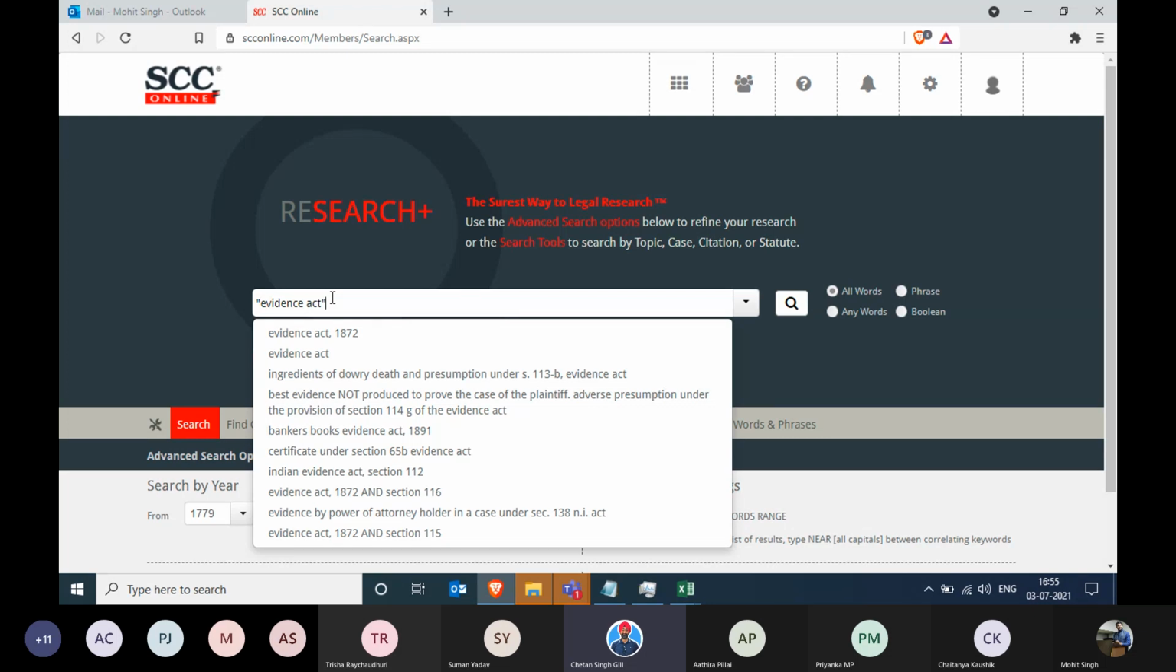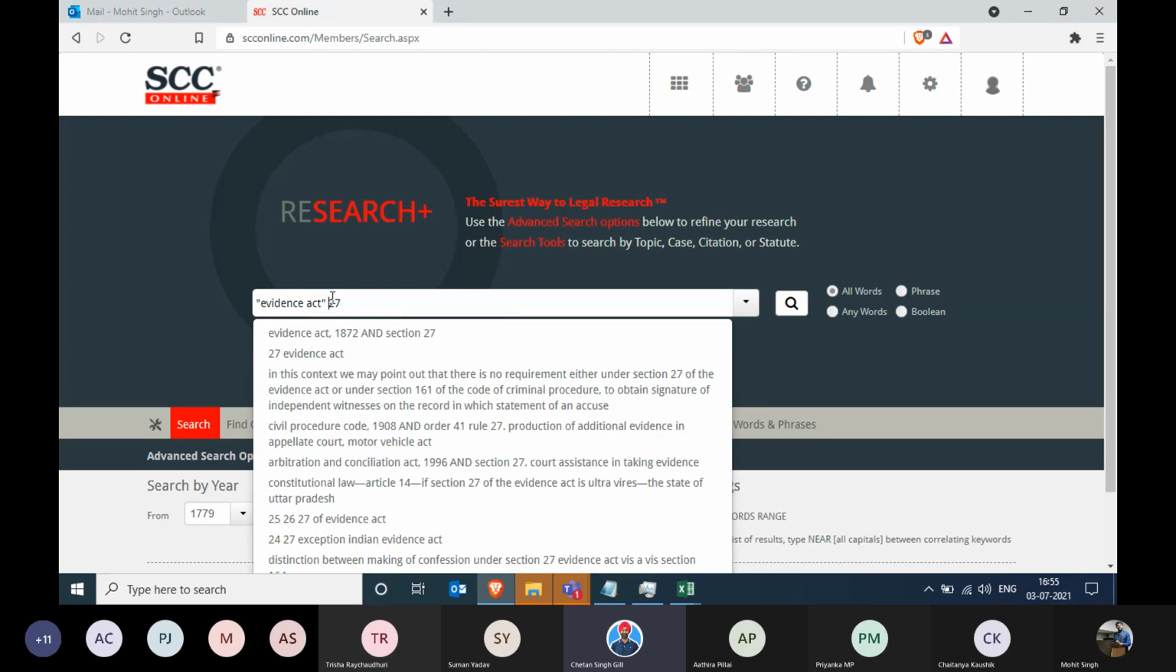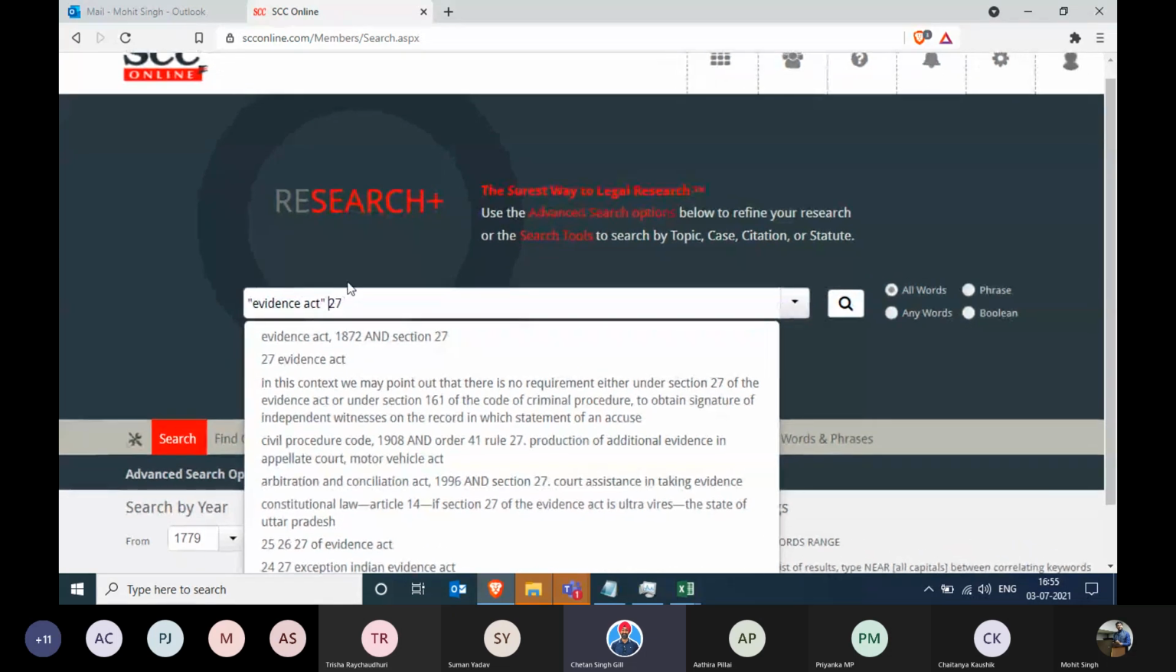Why am I not writing section? Because like I said, we have tied up with so many journals. Some of them will write section completely, some will write SECTION in capitals, some will write SS dot, some will write S dot. So depending on the journal, different formats are available. To avoid all that confusion, I'll just write Evidence Act 27.